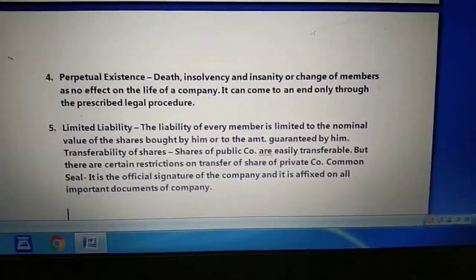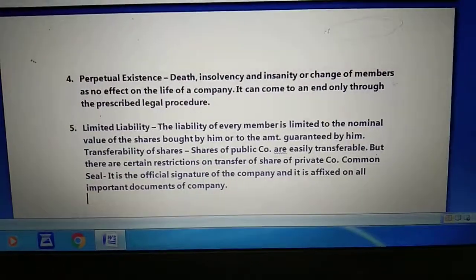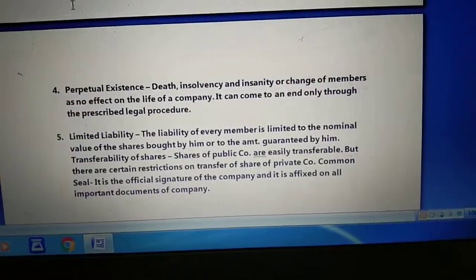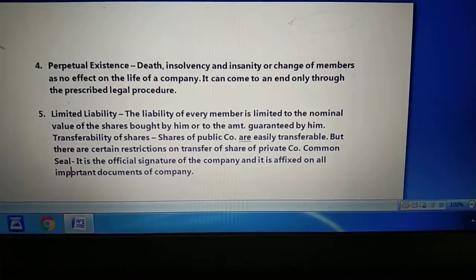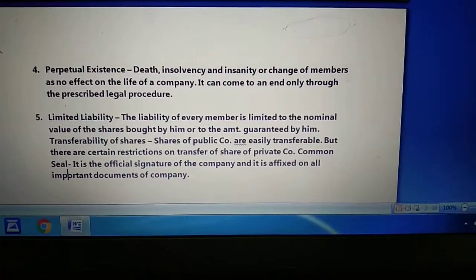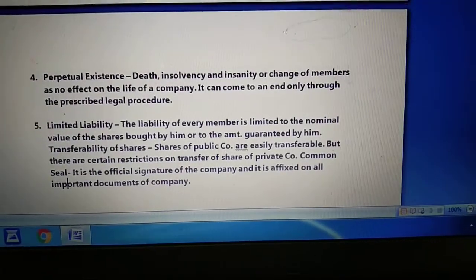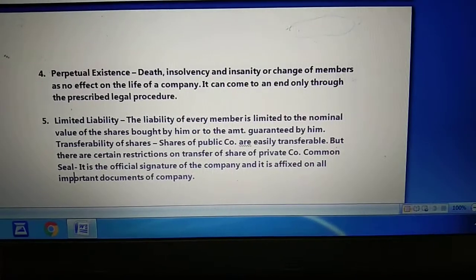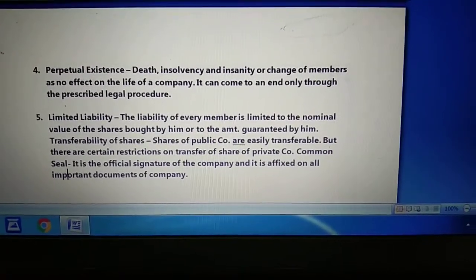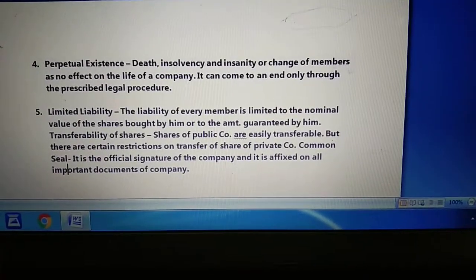Next is limited liability. This feature says that in a joint stock company the liability of every member is limited to the nominal value of the share bought by him or her, or to the amount guaranteed by him. Now transferability of shares: shares of a public company are easily transferable, but there are certain restrictions on transfer of shares of a private company.